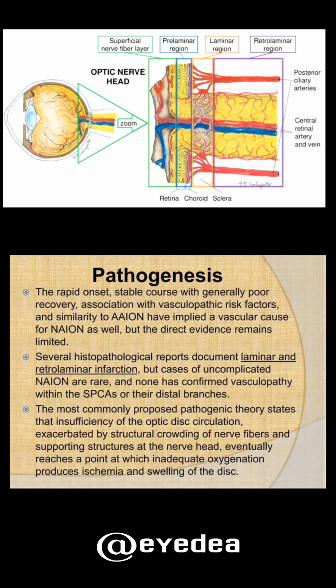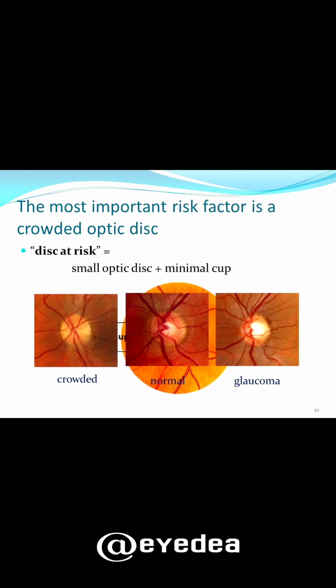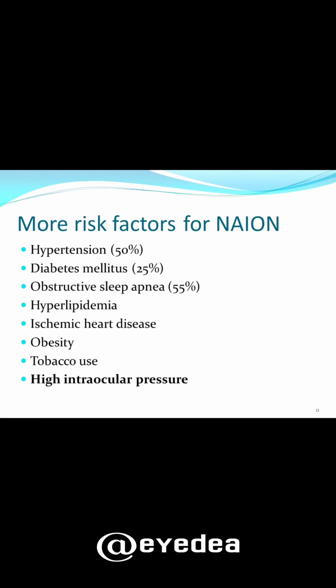Inadequate oxygenation to the disc produces ischemia and swelling of the disc. Pathology is at the short posterior ciliary artery. NaION is the most common ION, with mean age 57 to 65, 1 in 10,000 per year. A crowded disc, a small disc with minimal cup, is often an important risk factor for NaION.